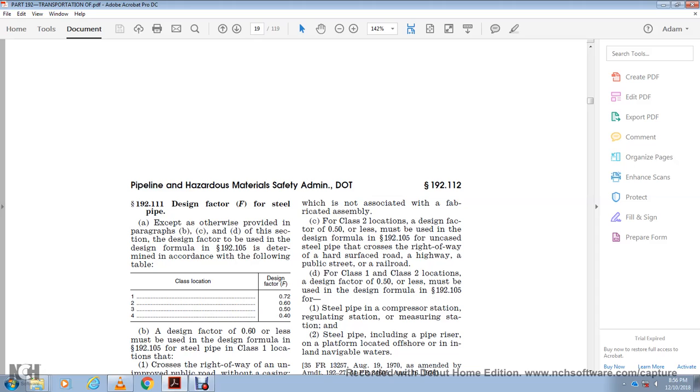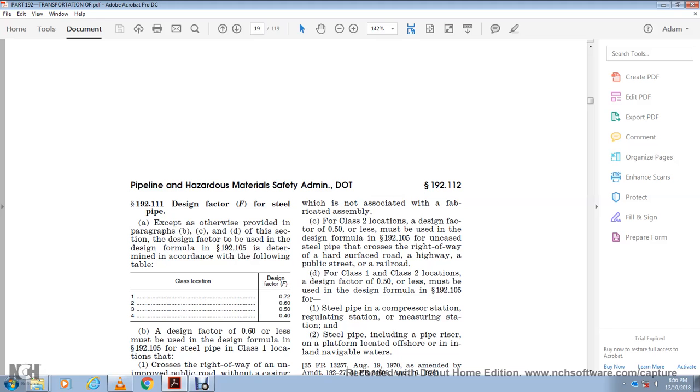Cased steel pipe crossing the right of way with a hardened surface road, highway, public street, or railroad in Class 1 and 2 locations must use a design factor of 0.50 or less in the design formula 192.105. Steel pipe with the compressor station, regulating station, and measuring station, including the pipe